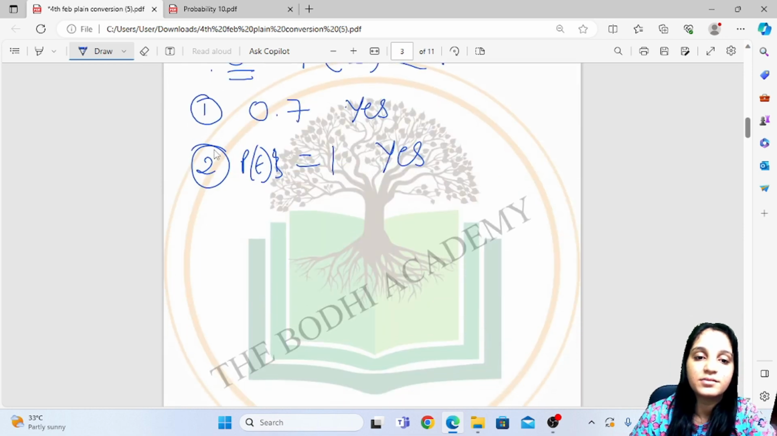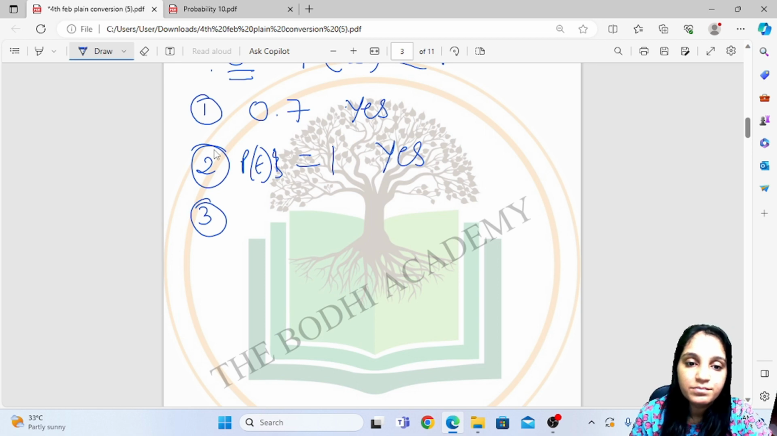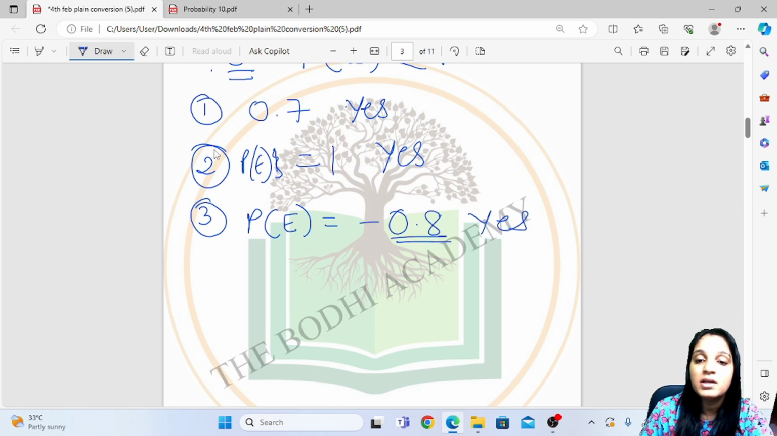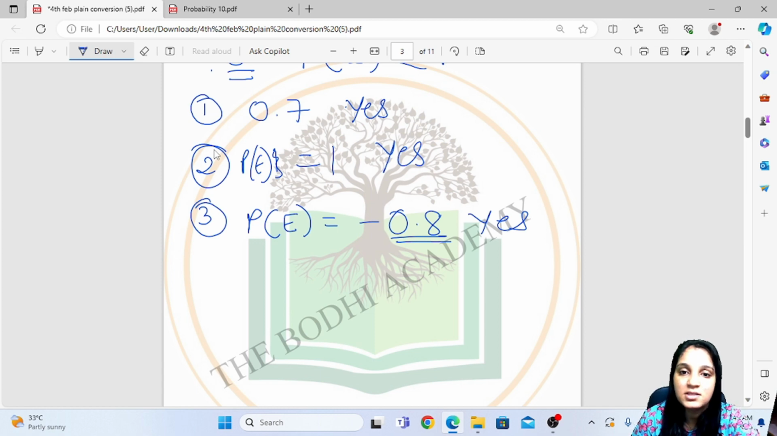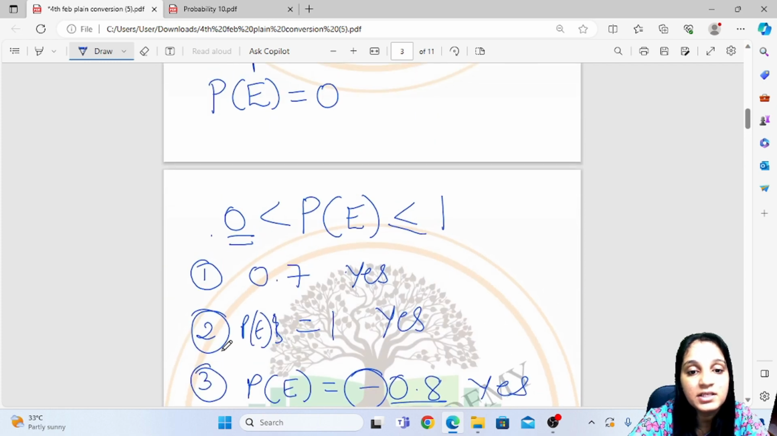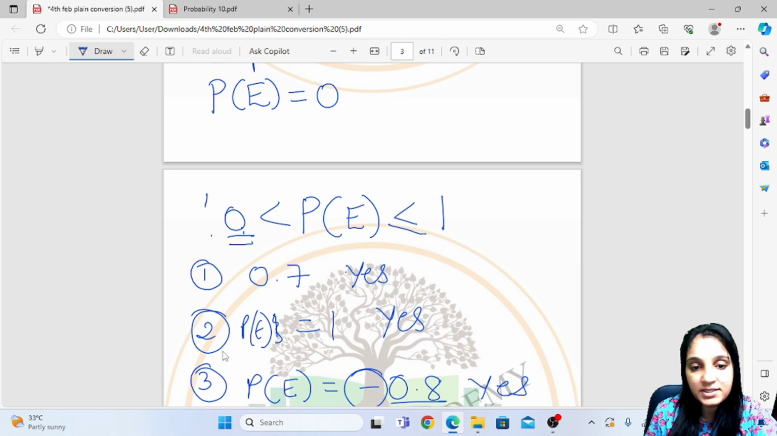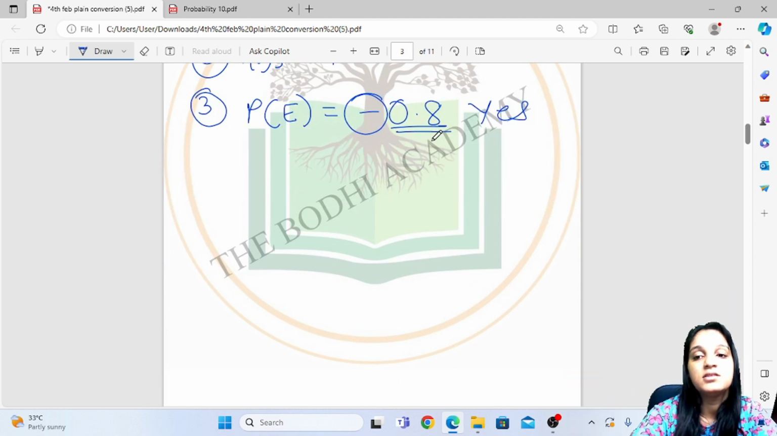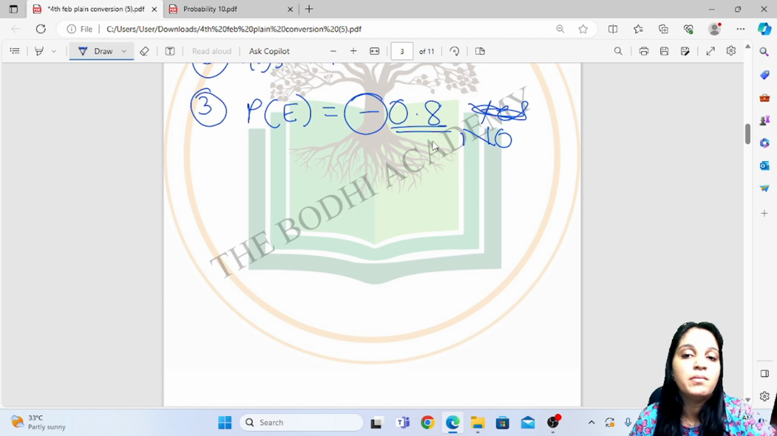Then third, P of E is equal to minus 0.8. Now see, this number 0.8 is less than 1, but see, minus sign is there, so it is less than 0. It is less than 0, but in my statement I am saying it should be greater than 0. That's why this is no. It cannot be a probability.